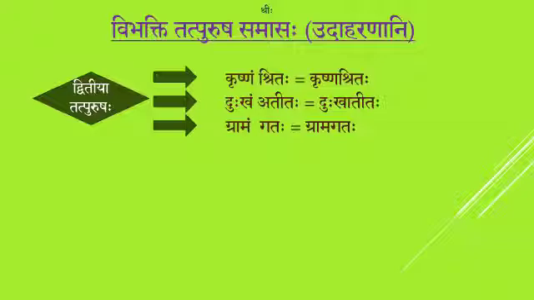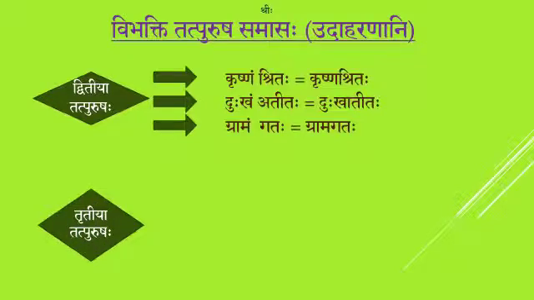Sometimes you will get only the compounded word, and in exam we will be asking you to expound it. In such a case, you have to know for which Vibhakti which word will come. The list of words which are given in the criteria number 2 for each Vibhakti Tatpurusha Samasa. On by hearting it, you can easily put the Purva Padam in the respective Vibhakti. Moving on to the next example, that is Tritiya Tatpurusha Samasaha.